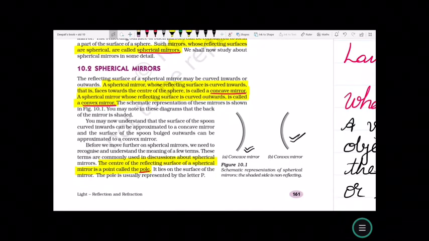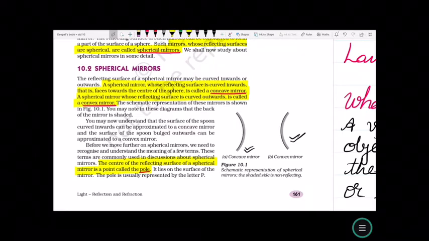Now you may understand that the surface of the spoon curved inwards can be approximated to be a concave mirror, and the surface of the spoon bulged outwards can be approximated as a convex mirror. Now, before studying spherical mirrors in more detail, we need to understand certain terms related to them. We need to recognize and understand the meaning of a few terms. These terms are commonly used in discussions about spherical mirrors.